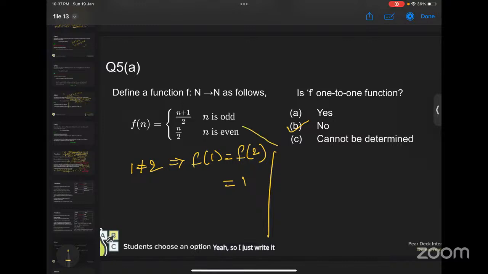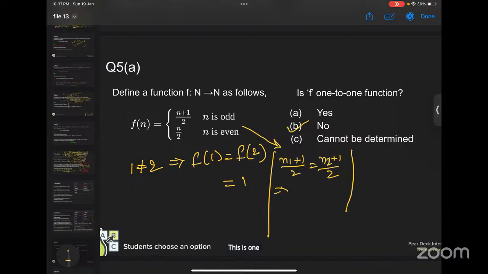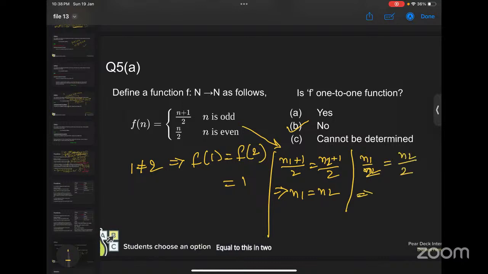So if you want to prove it, suppose this is on 2, and suppose you want to prove it on 2, 1, 1. So you have to take 3 different things. That means even. That means some n1 and n2 such that n1 plus 1 equals n1, n2 plus 1 by 2. This is one case. And from here, you have to imply that n1 is equal to n2. Also, you have to take n1 by n2 equal to this. N2 is by 2, and then you have to conclude n1 is equal to n2.